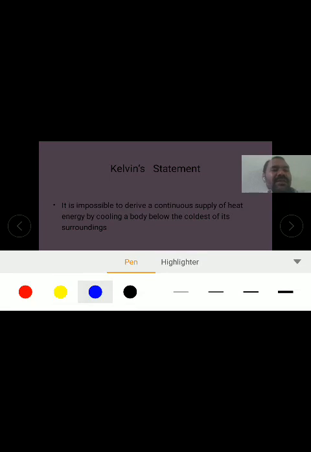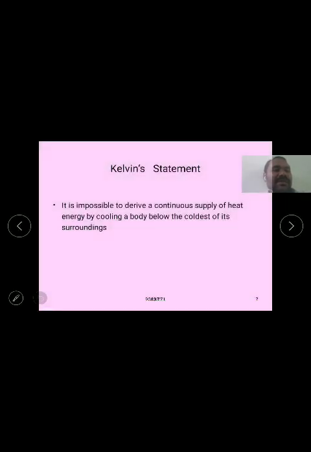For example, we have to discuss now, just consider a hot reservoir. This hot reservoir can exert heat energy, and here one working substance is there. This working substance is W and the hot reservoir is Q1.